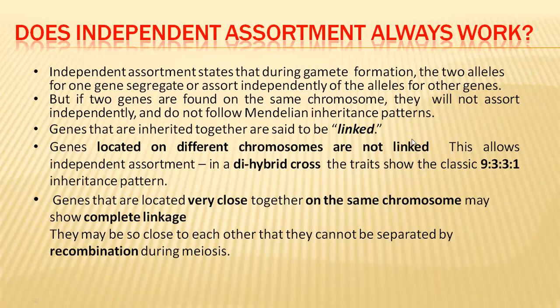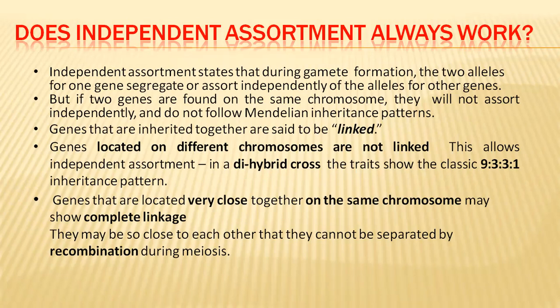Linkage is also not always complete. Linkage can be complete linkage, or incomplete linkage. Genes located very close together on the same chromosome are said to be completely linked. When both genes are present on the same chromosome and are very closely arranged, they will be completely linked.